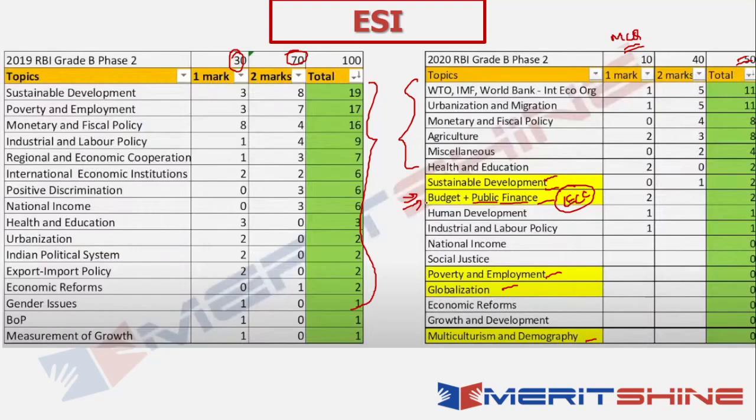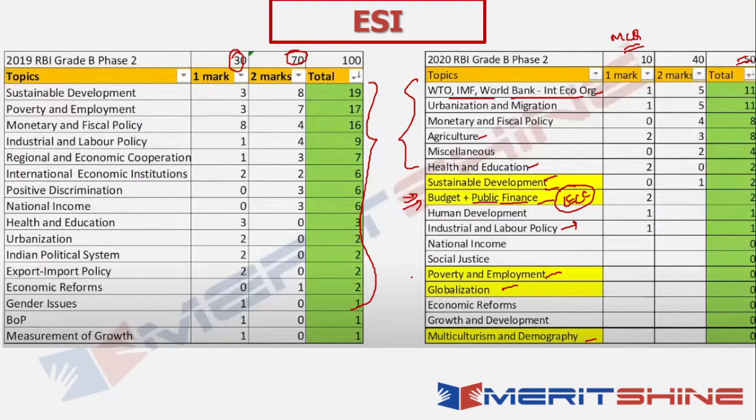And again, you have the I&R reports and the context there, which will essentially cover these topics. Again, agriculture will also be covered there. Health and education will also be covered in the INR. And then you also have the industrial and labor policy, which is covered in the policies and reforms subsection in the ESI course itself. So all of that is essentially getting covered.